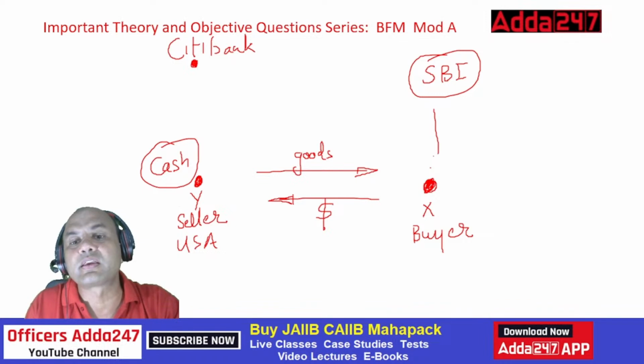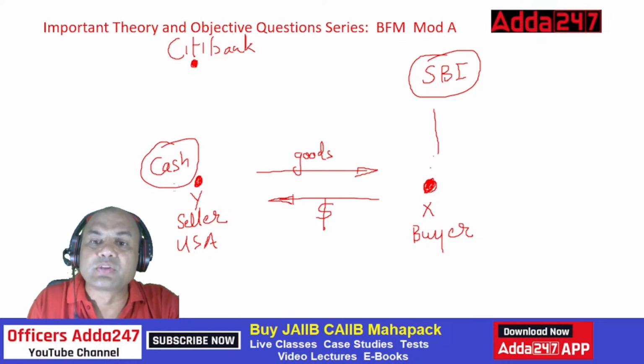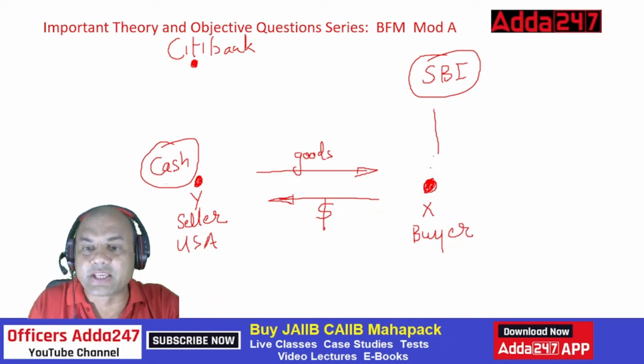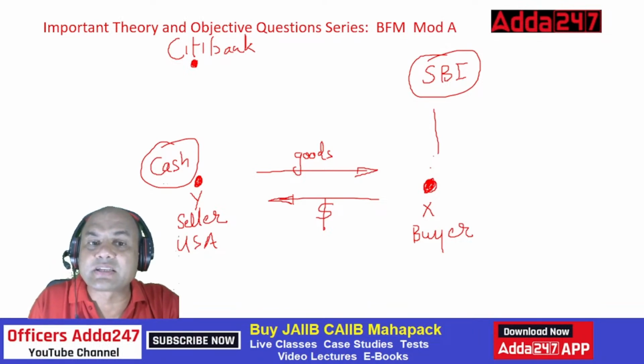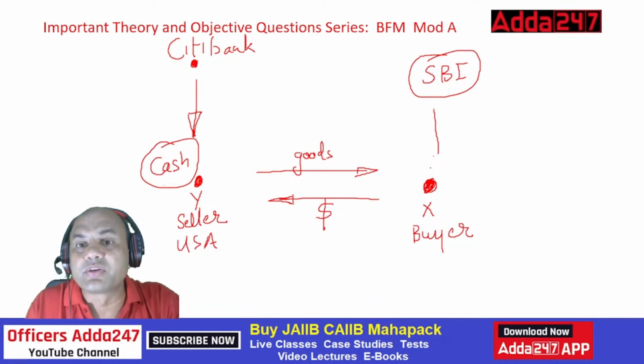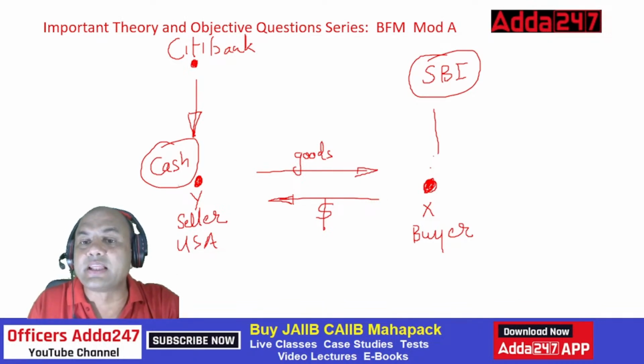So what will happen over here? X will have a tie-up with SBI. What will X tell SBI? First, X will speak with Citibank and tell Citibank that this Mr. or Mrs. Y wants immediate cash, so give the cash to Y. Citibank will say, what about my money? So X will talk to SBI and tell SBI that I can give you the payment after 60 days.